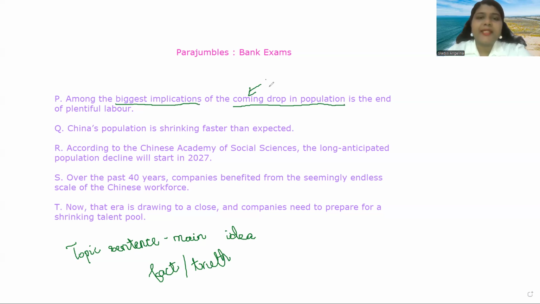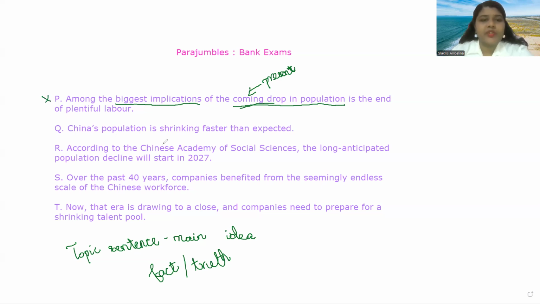So at present something is happening and there should have been some discussion about what is happening at present. That's the time when they can decide what can be happening in the future. So according to this keyword, this cannot be the topic sentence. It's wrong.